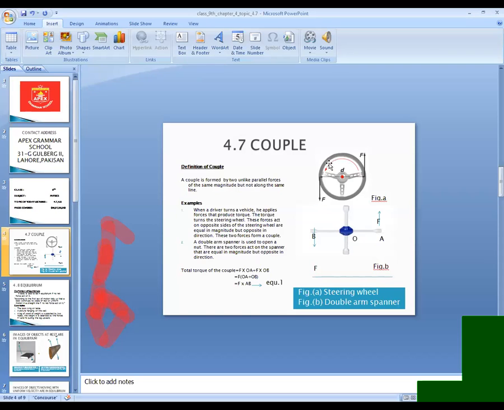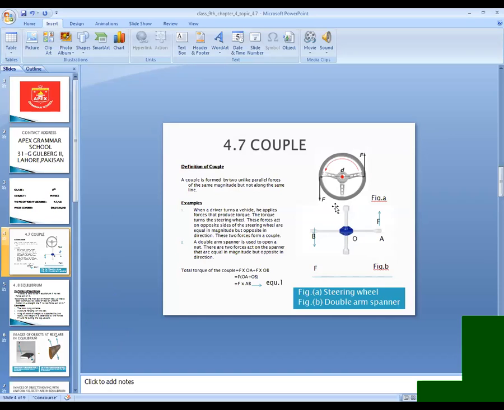If we take the example, the best example of the couple is the car steering wheel. When we take a right turn or left turn, what will happen? We are moving the car steering wheel. If we are taking the left turn, we are moving our steering wheel to the left-hand side.